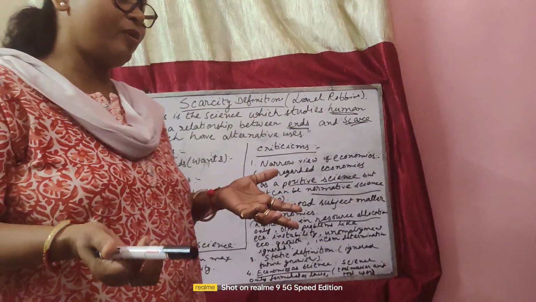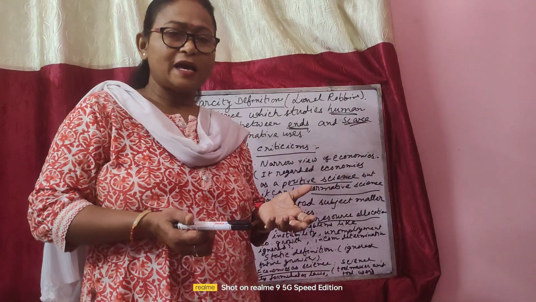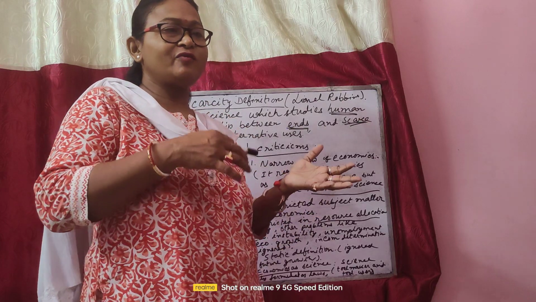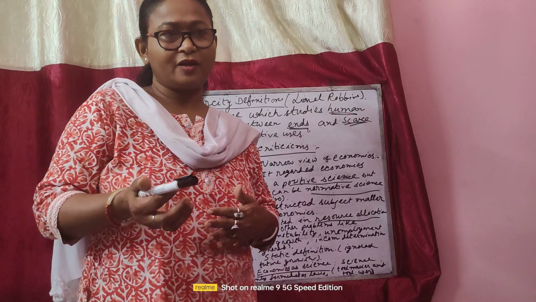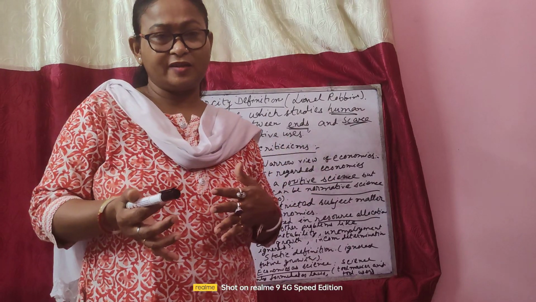But there are other problems also in economics, such as if there is instability in the market, if there is unemployment in the market, or what will be the national income.